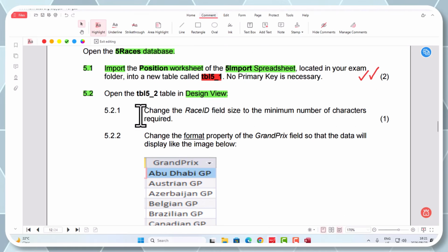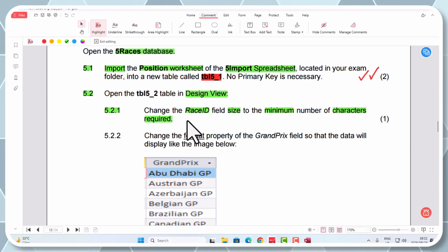5.2.1, change the race ID field size to the minimum number of characters required. It's 1 mark.